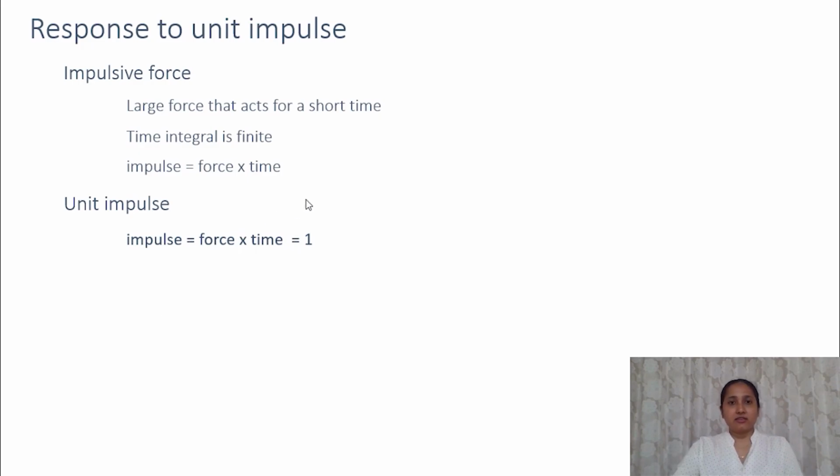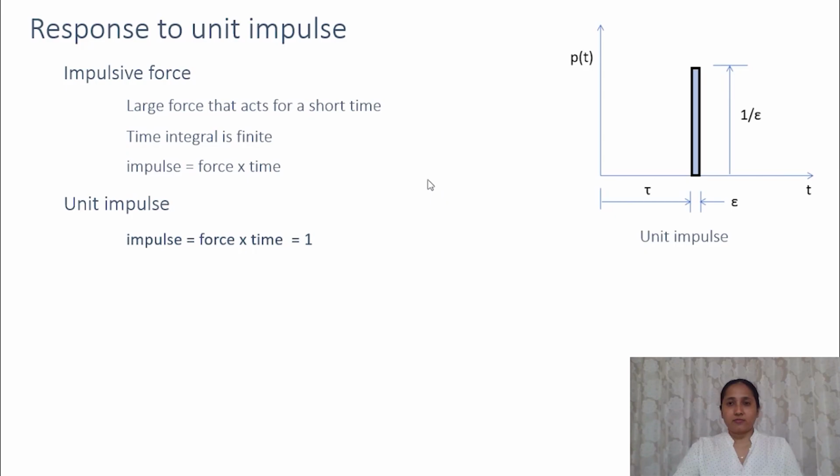So let's understand it in detail. Here we have a force acting for a very small duration, say at time t equal to tau. The magnitude of the force is equal to 1 by epsilon, and it is acting for a time epsilon. So what will be the value of the impulse?